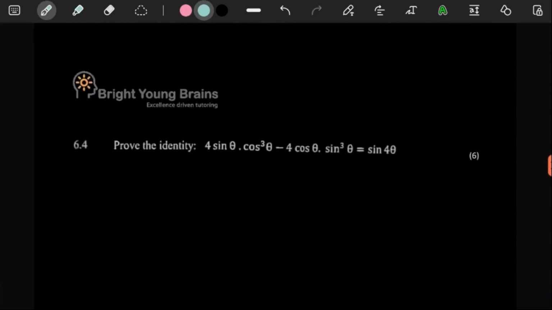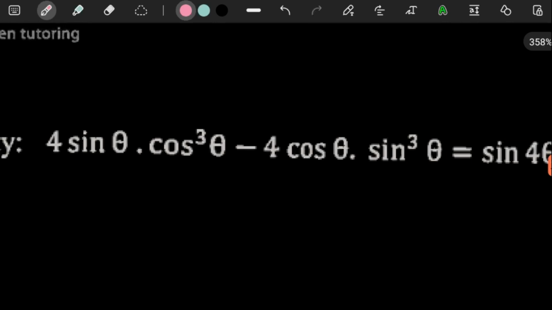The next one says for 6 marks, we need to prove this identity. So if you're going to prove this identity, it says here 4 sine theta cos theta minus 4 cos theta sine cubed theta equals sine 4 theta. Well, obviously where there's smoke, there's definitely fire, because the 4 is repeating and the cube there is repeating. So you don't want to take that for granted. So let's see here, the 3 there and the 3 over there.